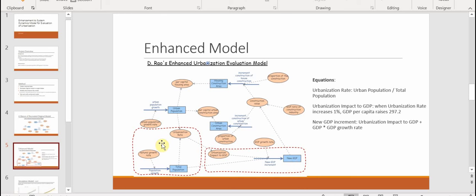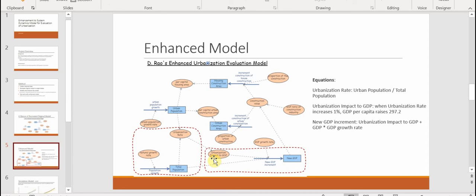And then I introduce 2 main variables here. One is the urbanization rate, which is calculated by the urban population and the total population. And the next one is called urbanization impact to GDP. The idea of this impact comes from another research paper. The researchers found that when the urbanization rate increases 1%, the GDP per capita will raise 297.2. So I will use exactly the same data in my enhancement.